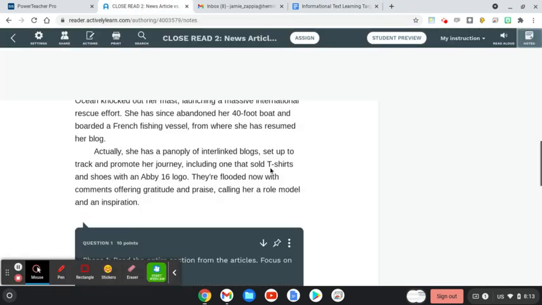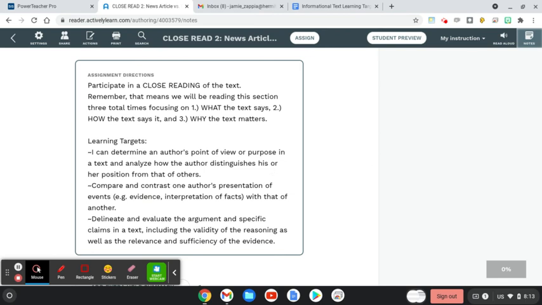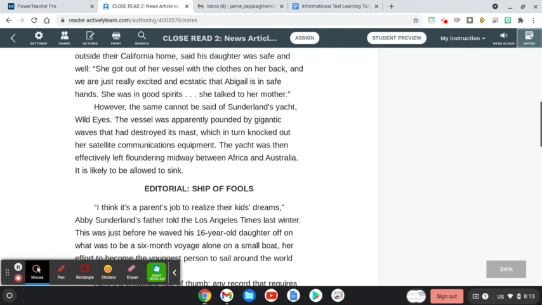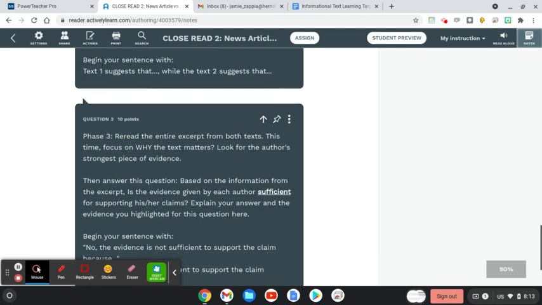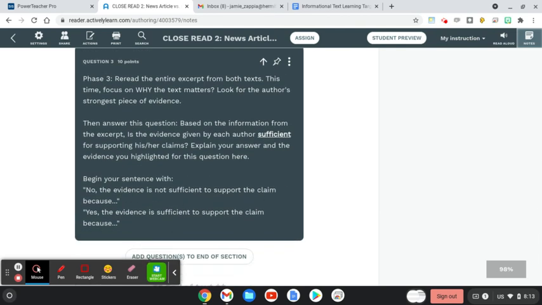And then as we close read the third and final time, we're going to close read for why the text matters. As we do this, we're going to read through it one last time here. I want you to read the entire excerpt, focusing on why it matters by looking at the author's strongest piece of evidence. And then answer this question. Based on the information from the excerpt, is the evidence given by each author sufficient for supporting his or her claims? Explain your answer and the evidence you highlighted for this question here.